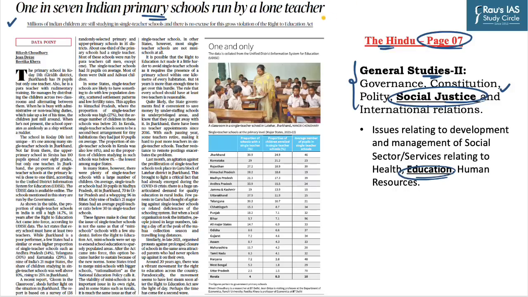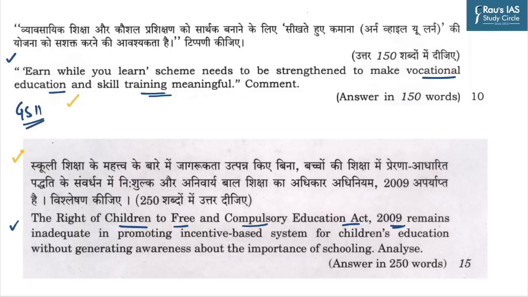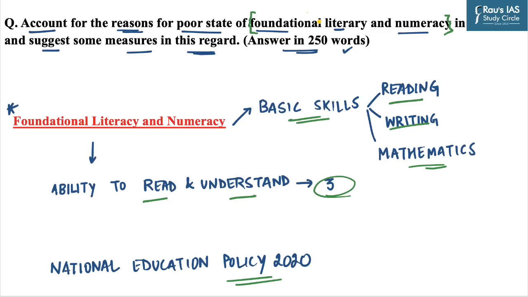So in this topic, we have discussed the context and its relevance for the General Studies paper 2. We have also seen the previous year questions, and we have discussed one mains question regarding the foundational literacy and numeracy. I hope this discussion will help you in enriching your understanding regarding answer writing.